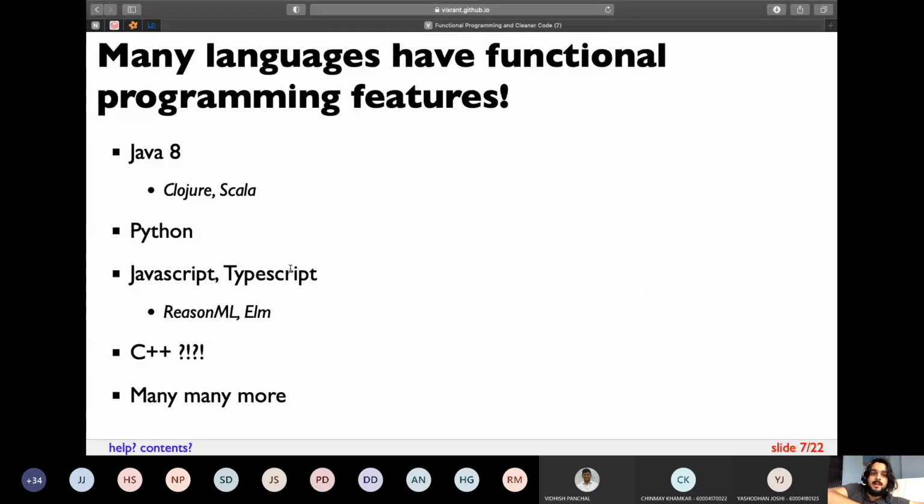Many of the languages that you may know already have functional programming built into them. For example, Java 8 has functional programming built into it. Python has had functional programming way before Java. JavaScript and TypeScript are very much constructed on top of functional programming. Even C++, people don't know about it, but C++ has functional programming as well.